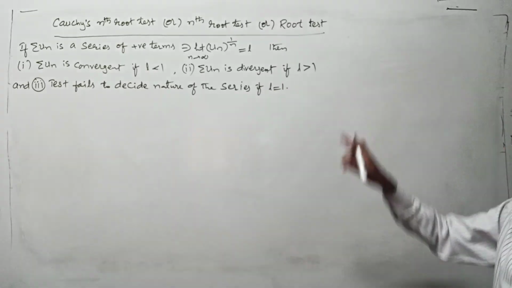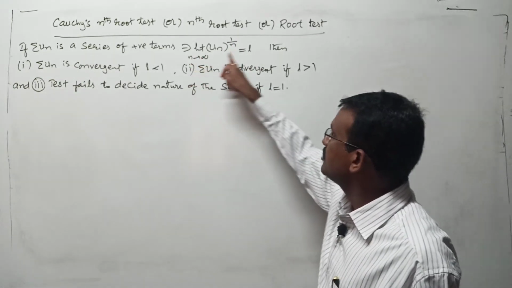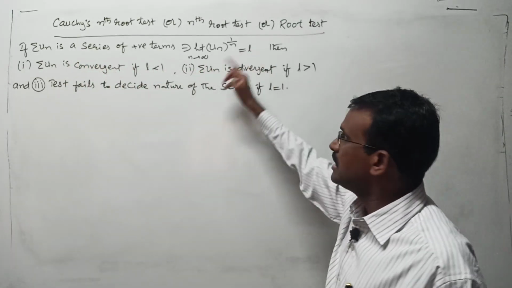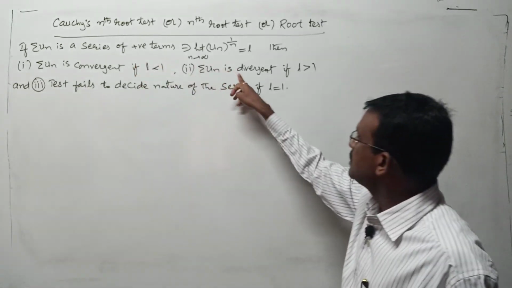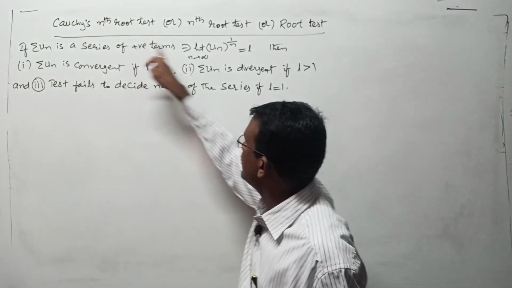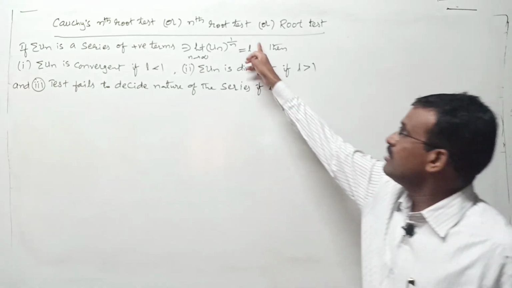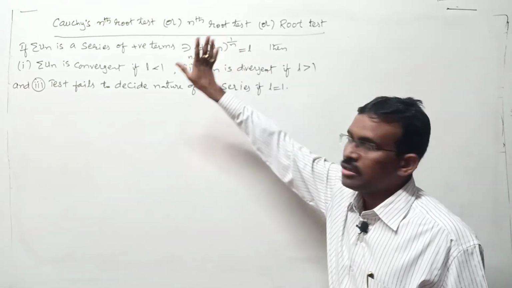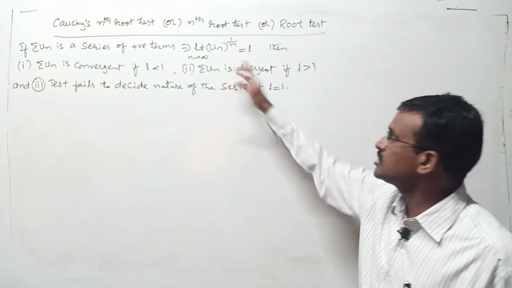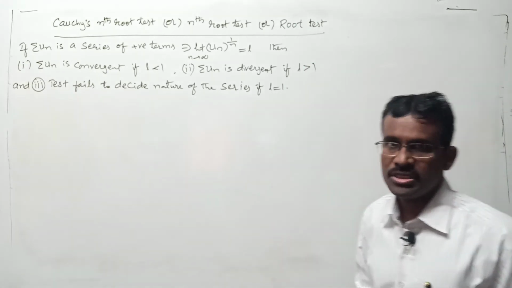If sigma un is a series of positive terms such that limit un whole to the power of 1 by n as n tends to infinity is L, then sigma un is convergent whenever L is less than 1. Sigma un is divergent whenever L is greater than 1. It is not possible to apply this test whenever L equals 1. Test fails to decide the nature of the series when L equals 1 means that whenever this L value is 1, it is not possible to use this test. We can't decide the nature of the series according to this test whenever L is equal to 1, right?